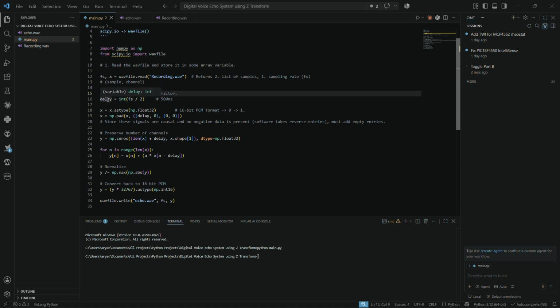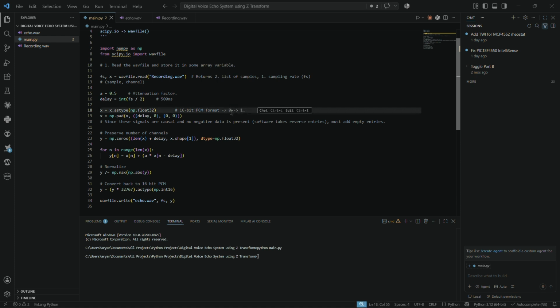Then after that, the delay. Here the delay of this much was kept mainly because, as I had calculated, 44100 divided by 2 is that much, and precisely 500 milliseconds it is. Then we are creating an array. We're kind of reassigning it. Herein I'm converting 16-bit PCM format to 0 to 1 float values.